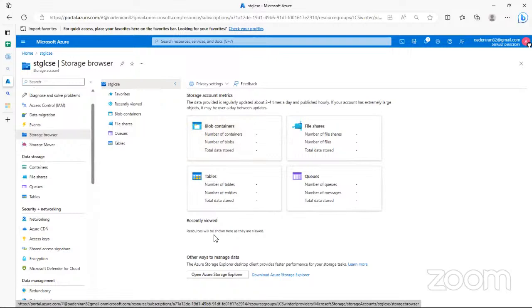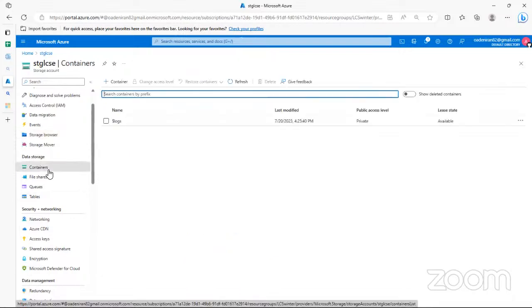And another thing you have is Storage Explorer. But this one has to be downloaded. Previously, you could open Storage Explorer in another tab. So Storage Explorer just gives you something like Windows File Explorer on the cloud for your storage account, so you can see your stuff in a more visual way. But before you can start keeping files in this place, yes, you have to create a container.